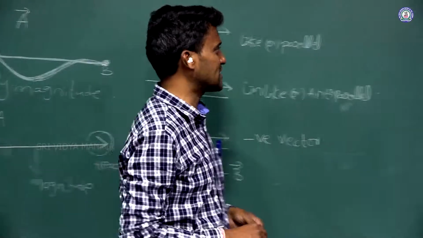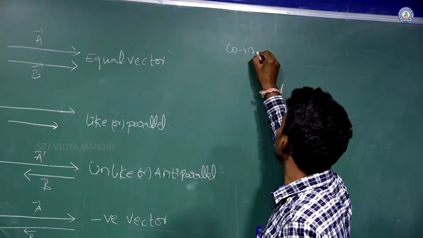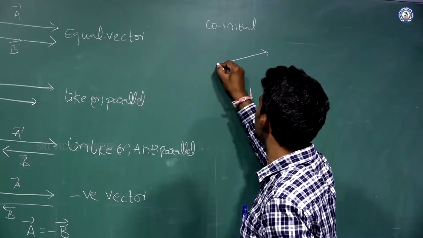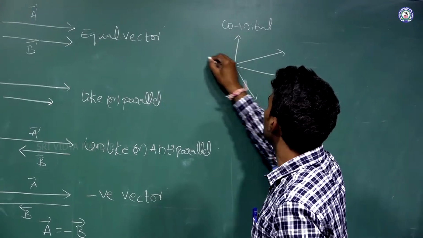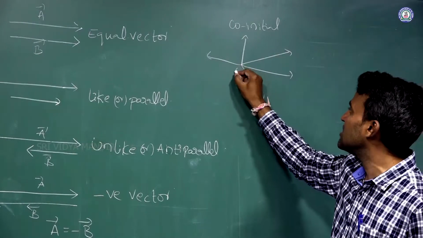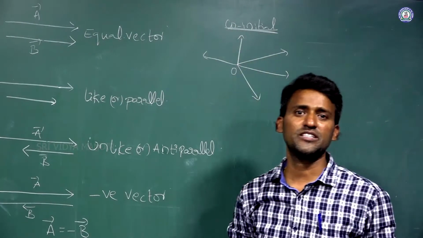And co-initial vectors. Next I am writing about the co-initial vector. Co-initial vector means all the vectors are moving away from one point. All the vectors are moving in different directions, going away from one point. Those vectors we can call the co-initial vectors.